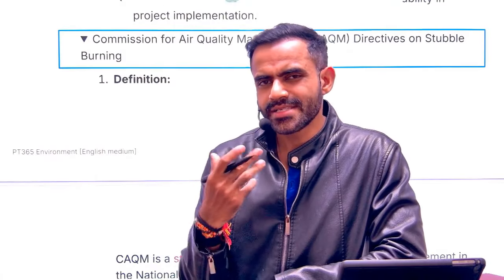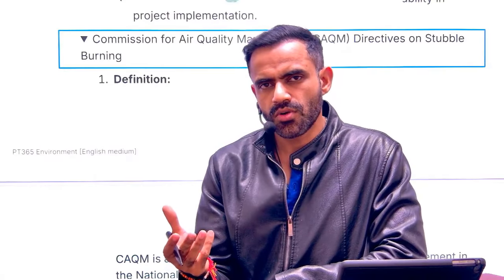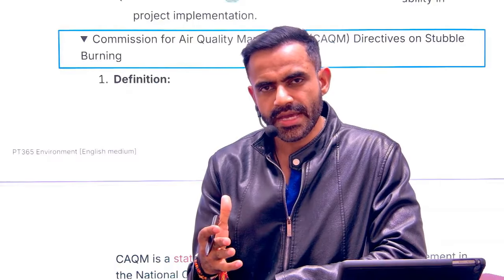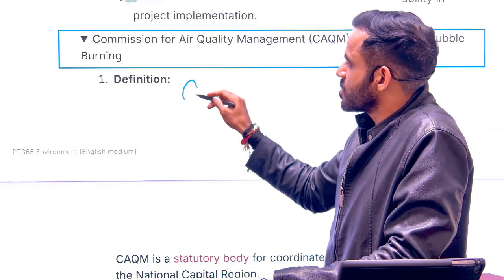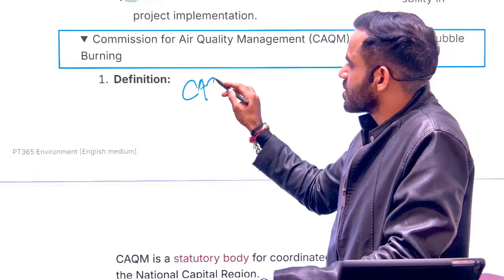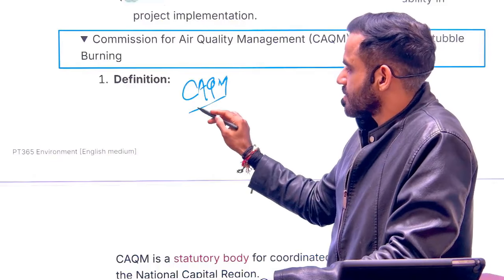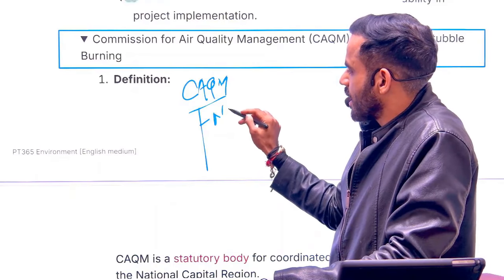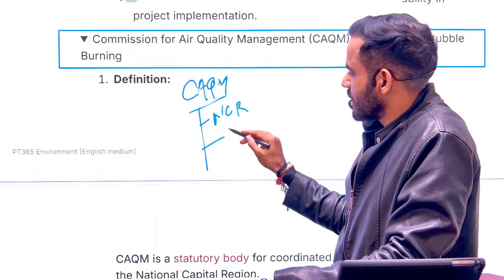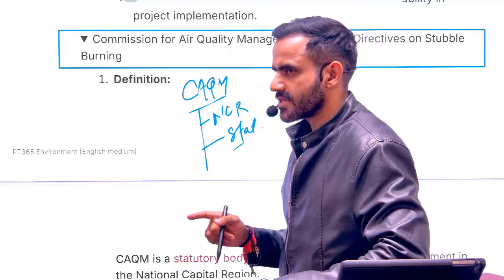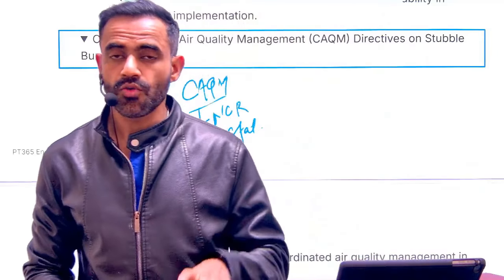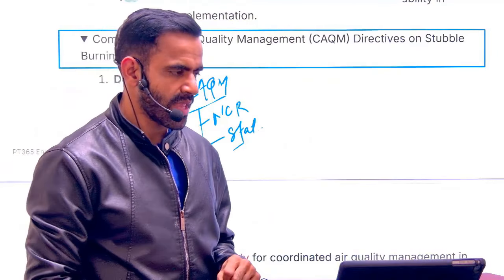Okay, so in the NCR area, there is a body to maintain air quality, that is CAQM. What is this CAQM? That is the Commission for Air Quality Management. First thing first, it is a body for maintaining air quality in the NCR region. Second thing, it is a statutory body. Please keep that in mind. The examiner can set a trap that it is an executive body or something like that. No, it has been given statutory status.